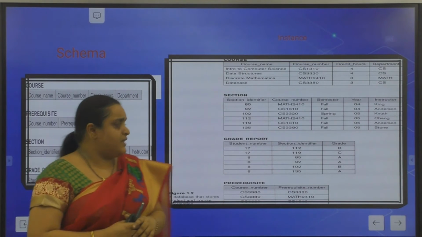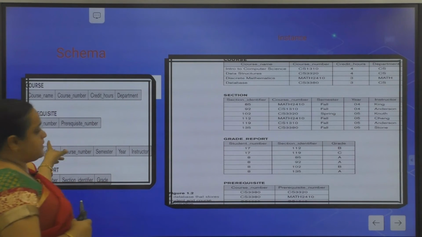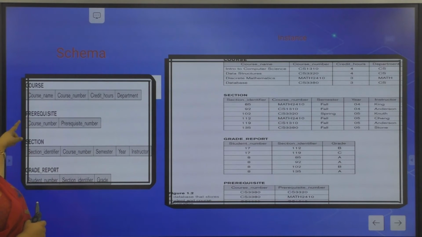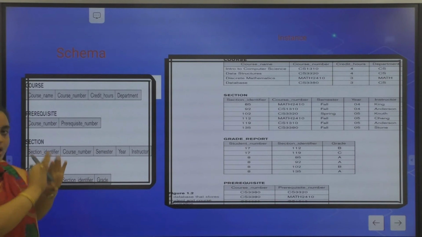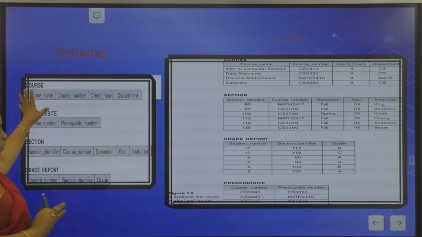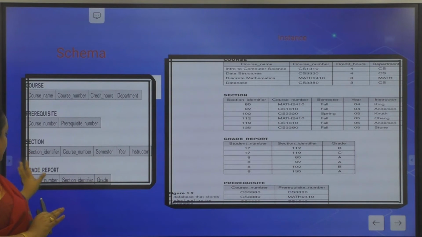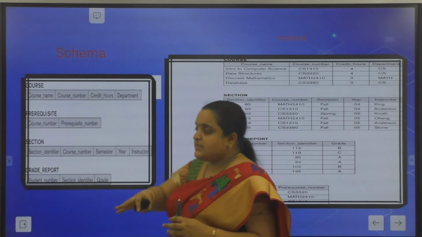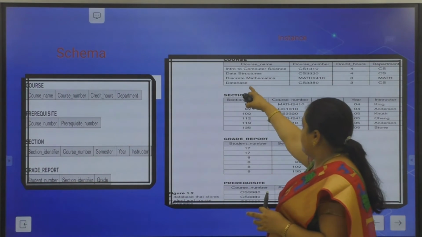Here, course is one schema, prerequisites is one schema, section is one schema and grade report is one schema. Overall description: what is there in the course table, the prerequisite, the section, the grade report. While for an instance, at an instance it has 4 fields.